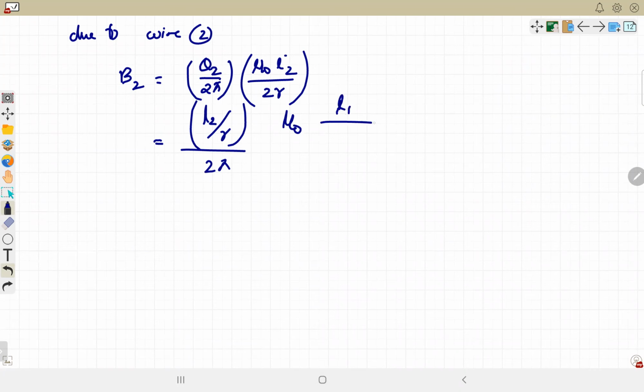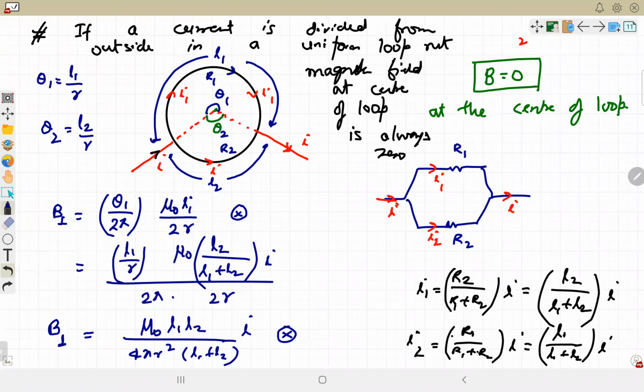I2 में formula था L1 divided by L1 plus L2 times I, divided by 2r. What is the direction of magnetic field due to the second wire? Is it out of the plane? Yes, sir. Yes, it is out of the plane.